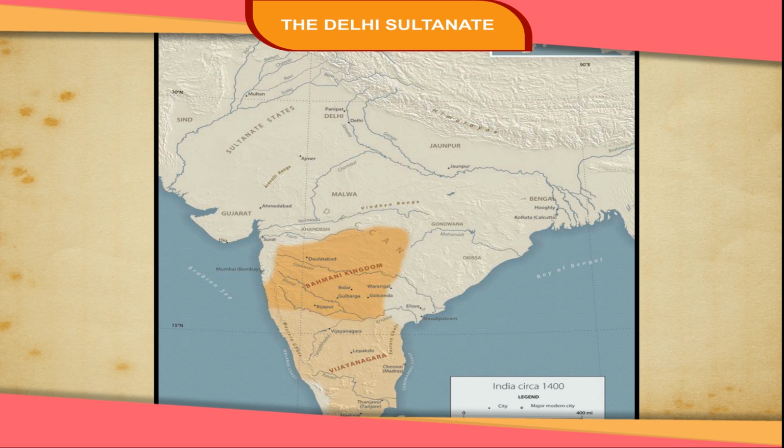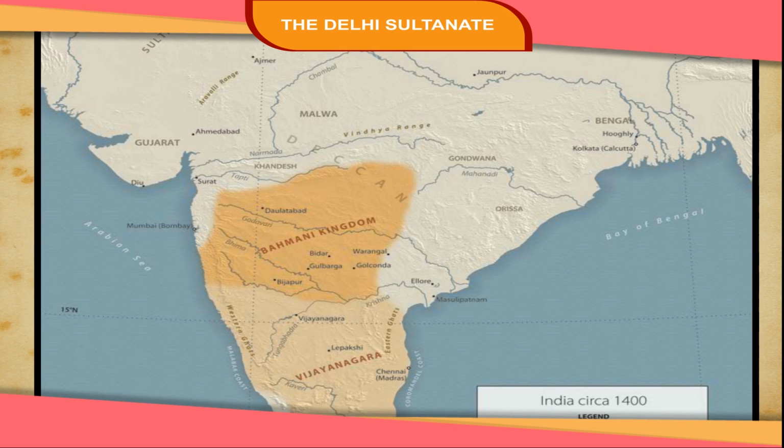As the Sultan rushed from one place to another to suppress the rebellions, many areas broke away and independent kingdoms were set up in the Deccan and the South, like the Bahmani Kingdom and the Vijayanagar Empire.